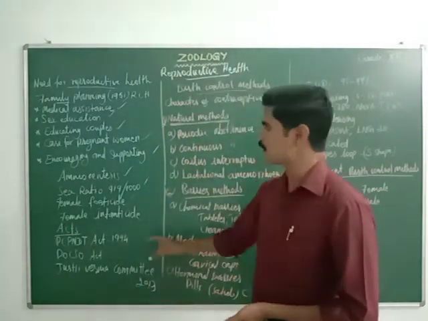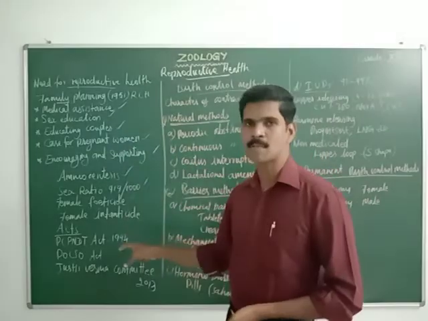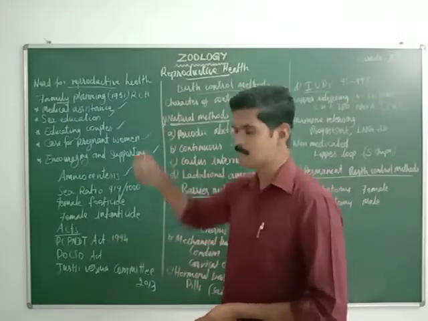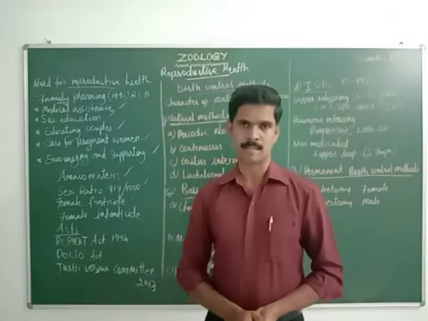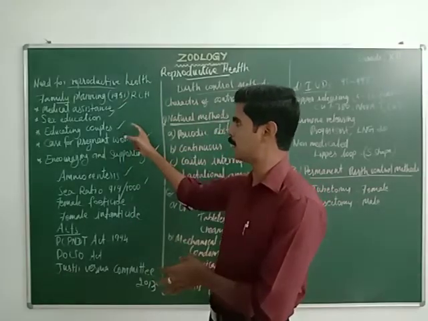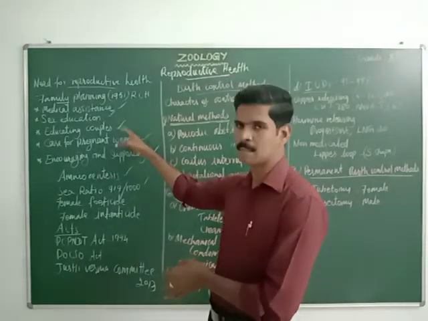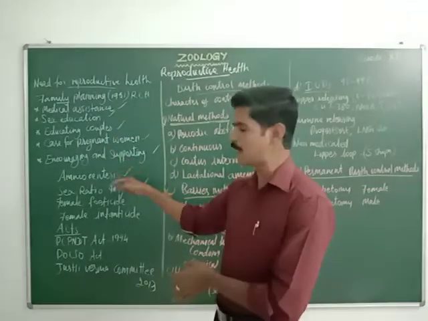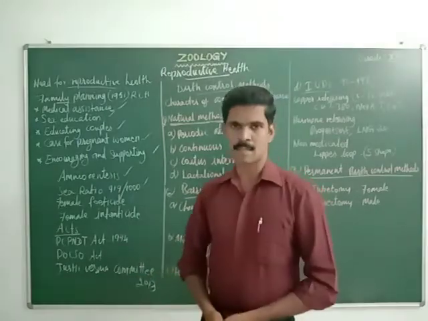Understand, my dear students? Understand? So now we have completed a small topic in this third chapter. The topic name is family planning, RCH. Hope you understood all these points. Here the aims of family planning is one of the 3-mark questions, because there are 5 points, and the remaining are all 2-mark questions.